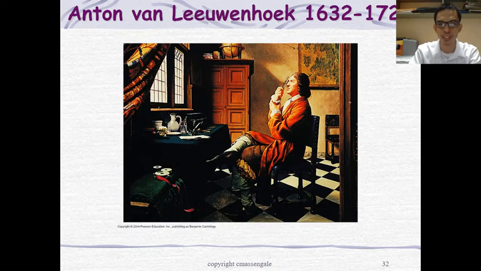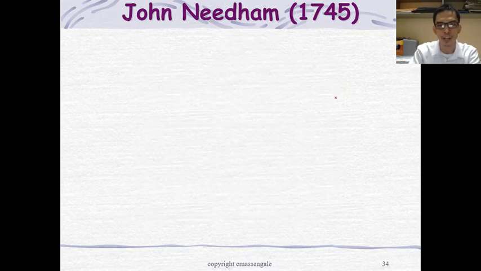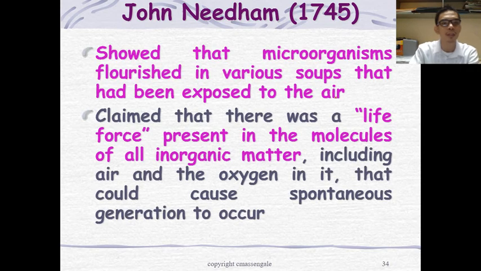Right, so this is Anton van Leeuwenhoek and his prototype microscope. Imagine how hard it was to use that kind of microscope in order to see the specimen that you are observing. Alright, so John Needham showed that microorganisms flourished in various soups that had been exposed to air. He claimed that there was a life force present in the molecules of all inorganic matter, including air and oxygen, that could cause spontaneous generation to occur.